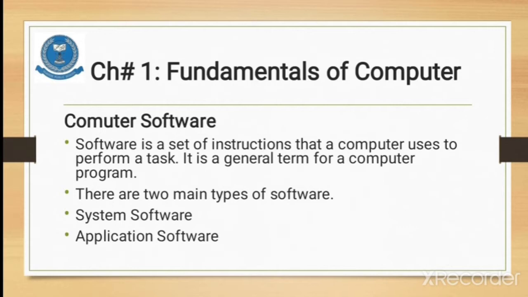Okay, so we are talking about computer software. What is computer software? Students, software is a set of instructions that is given to a computer by the user to perform a specific task. Software is a set of instructions. Software is basically a program.